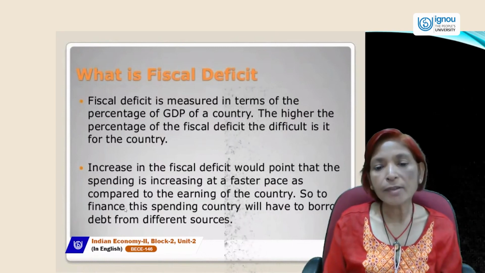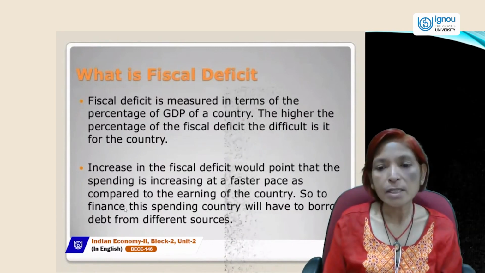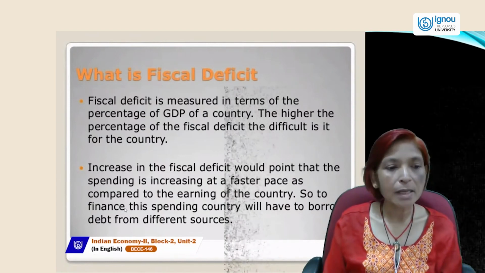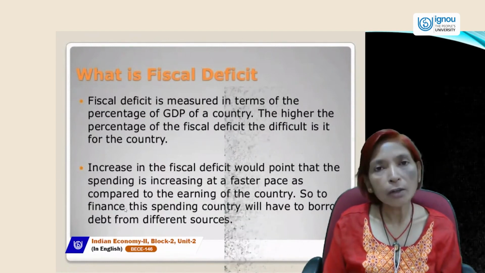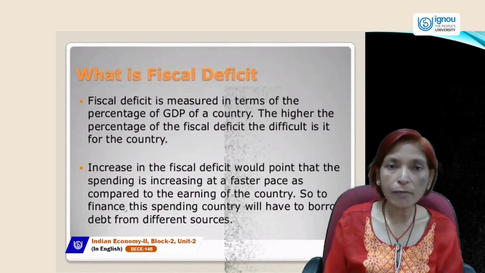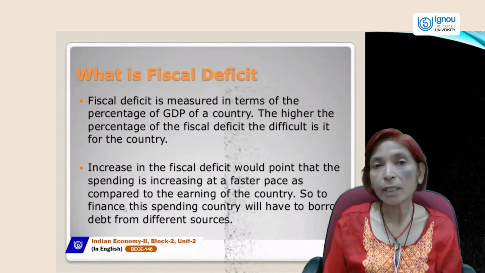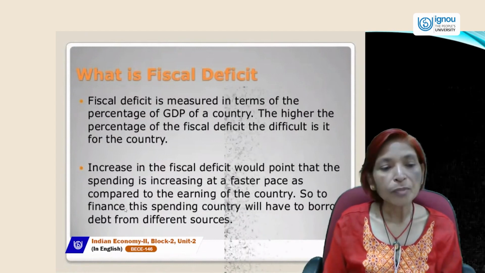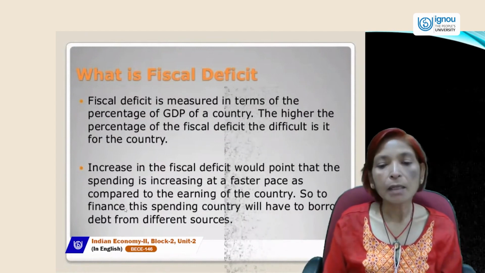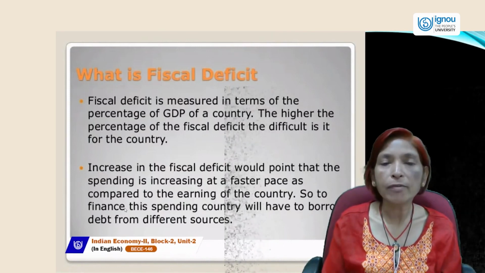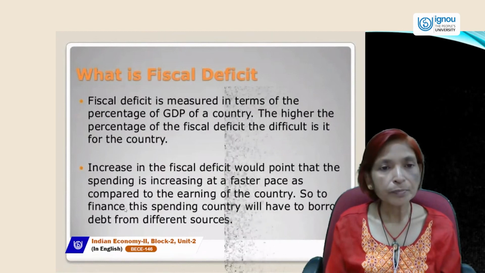An increase in the fiscal deficit would point out that spending is increasing at a faster pace compared to the earnings of the country. It means if total expenditure is increasing faster than total revenue, then to finance this spending the country will have to borrow debt from different sources.